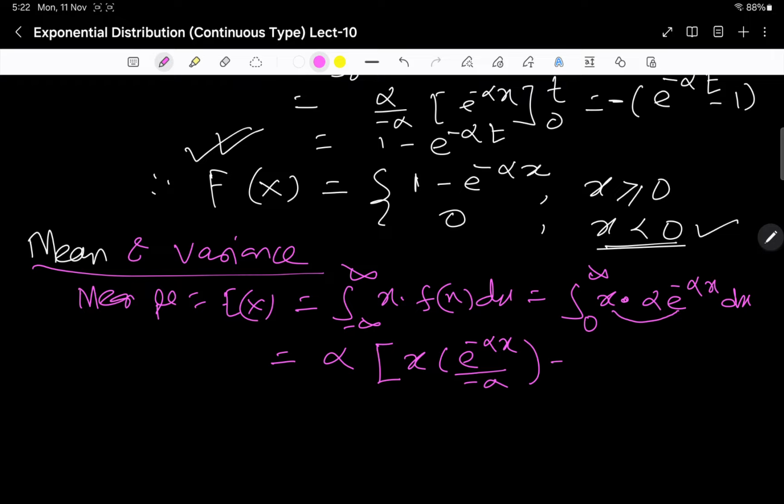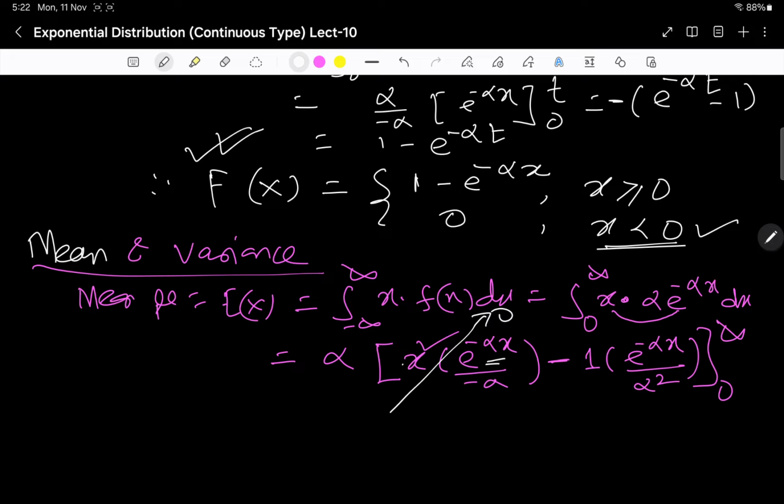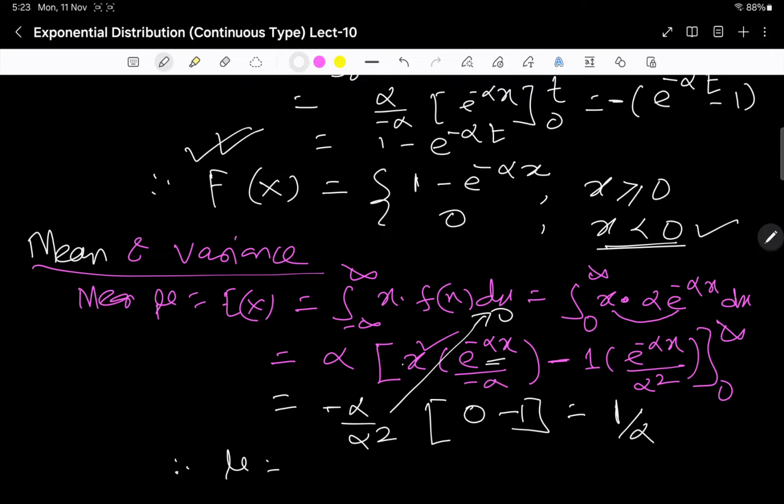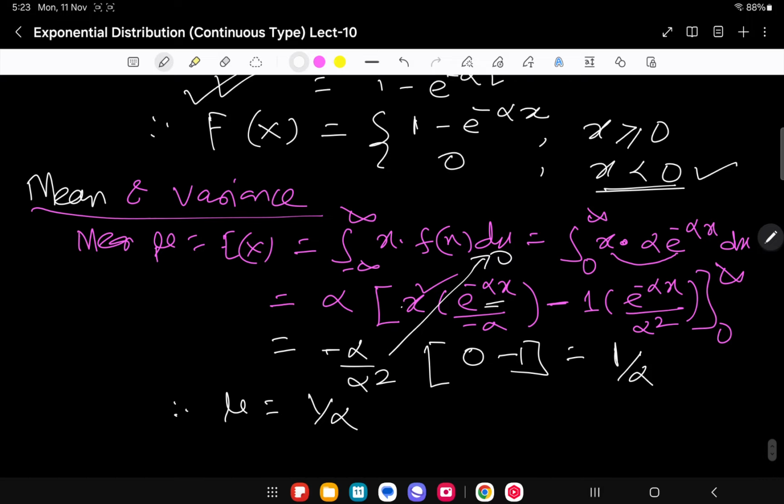Put a negative sign here, and here the derivative of this is 1, and it is e to the power minus alpha x by minus alpha, into alpha square. So from the limit 0 to infinity, within this limit this integral will vanish, because e to the power minus alpha x is 0 and 0 into something is 0 here. So it is minus of alpha divided by alpha square, and putting e to the power minus infinity is 0, putting 0 it is 1. So this is alpha by alpha square, which means 1 by alpha. Therefore the mean of the exponential distribution is 1 by alpha.